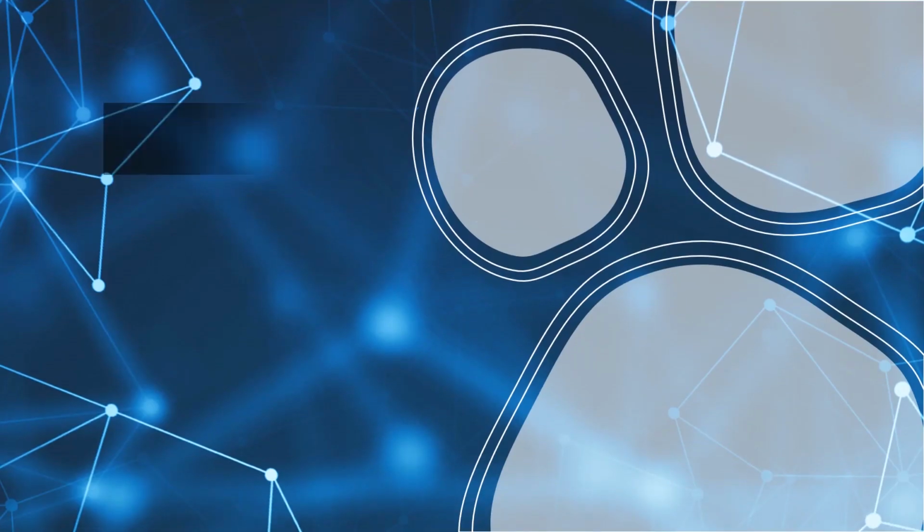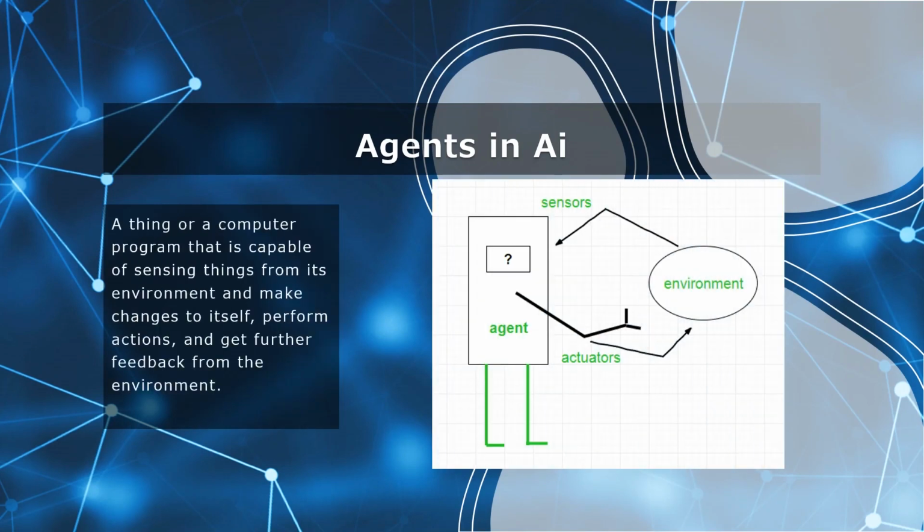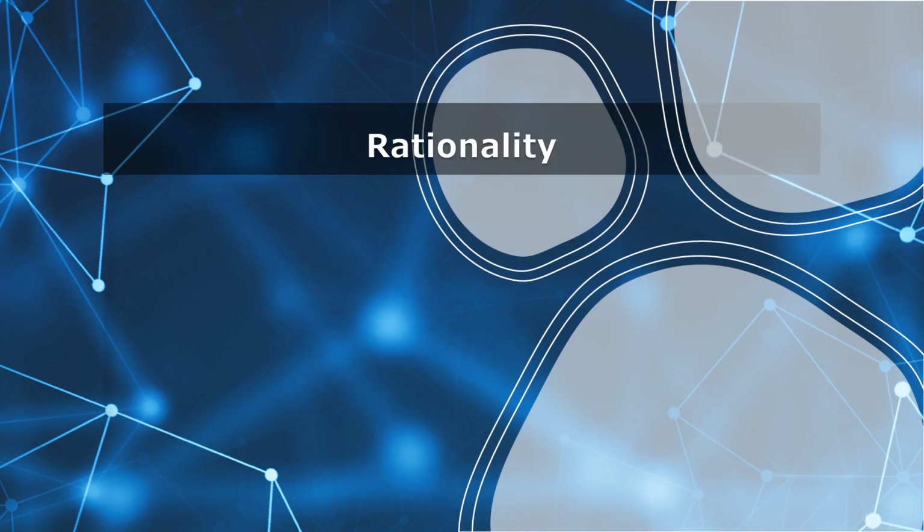An agent in AI is basically a program that is capable of sensing things from its environment, making changes to itself, performing actions in the environment and getting further feedback from it. We will take a look at this soon. Once again, just to mention, we are going to connect a few concepts together to better understand how we can come up with program rules that make up a rationally thinking agent. In other words, an intelligence. So we know agent. Now, what is rationality?